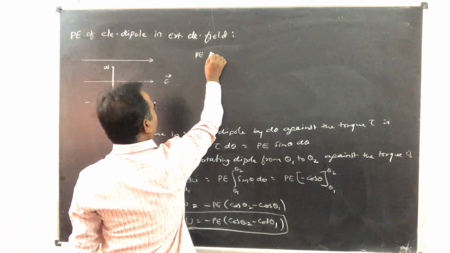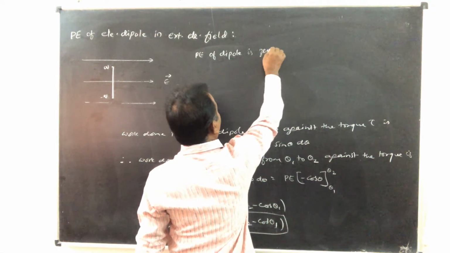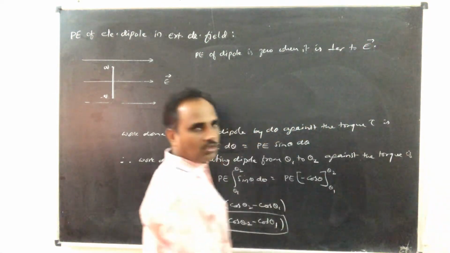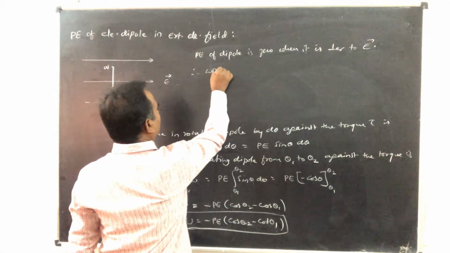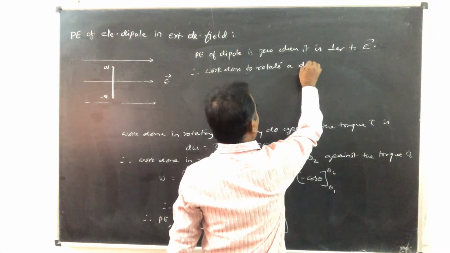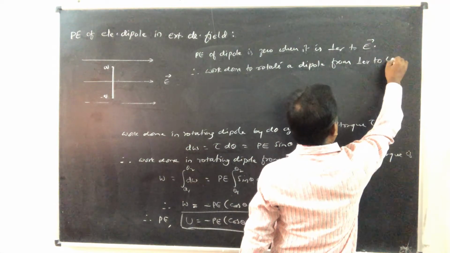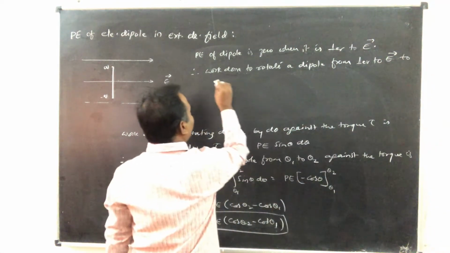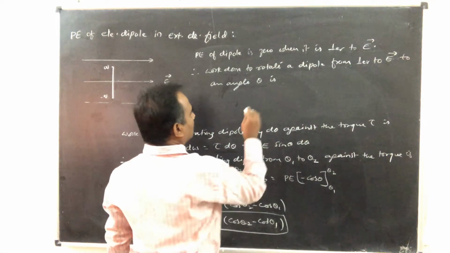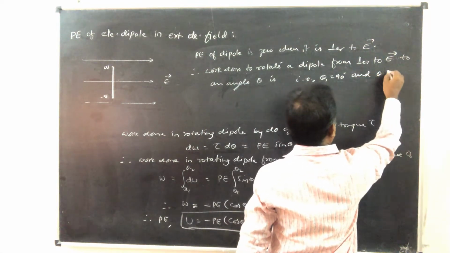So here, potential energy of a dipole is 0 when it is perpendicular to E. Therefore, work done to rotate a dipole from perpendicular to electric field to an angle theta is, that is, theta 1 is equal to 90 degree and theta 2 becomes equal to theta.